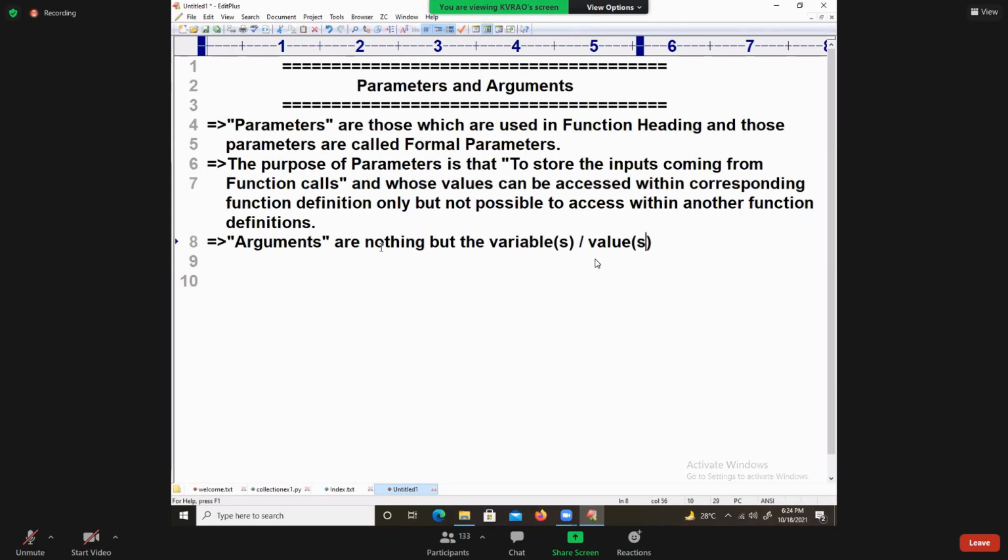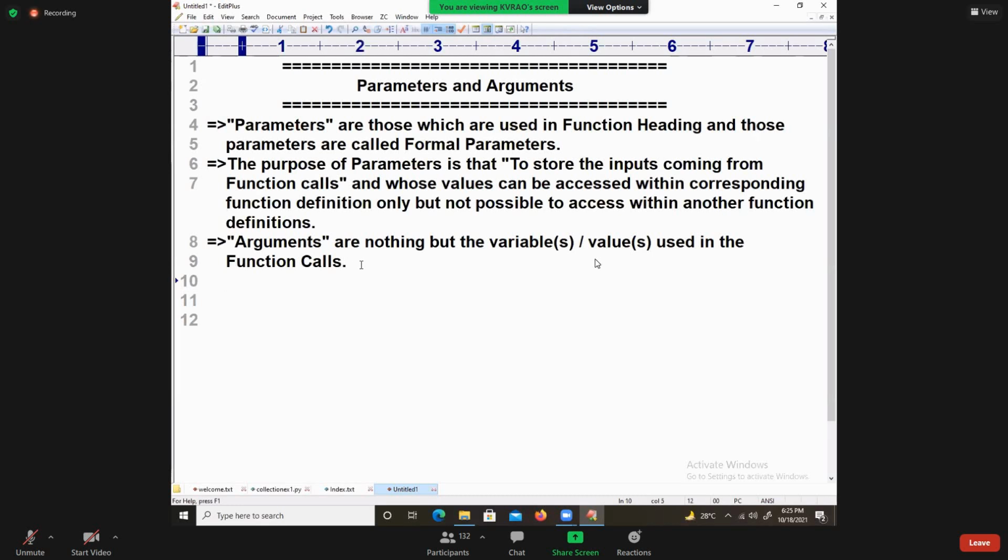Arguments are nothing but variables or values used inside of what? Function definition. Inside of what? Function calls. Used inside of where? Function calls. Arguments are nothing but the variables or values used in the function call. I say in the function call. I hope you are understanding. Used in the function calls.